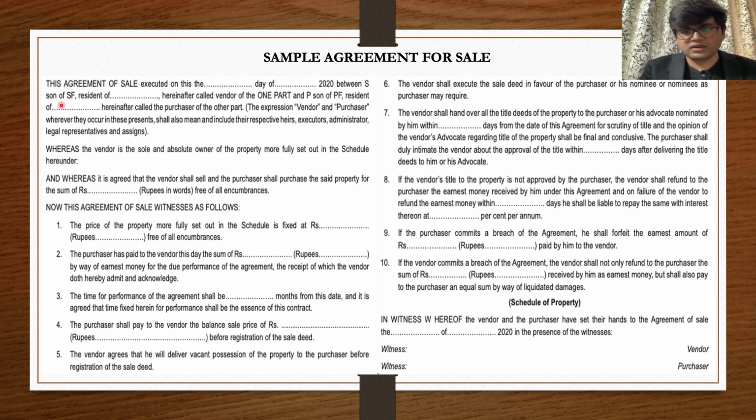So I'm just giving a simple reading of it: this agreement of sale is executed on this particular date between this party and this party, whereas this party is the owner of the property and the other party is willing to buy. The parties to the sale have agreed to all these terms in witness whereof. You will not be able to understand these terms right now, but once we understand the components of a deed, you will get a better idea. So let's get forward and understand what the different components of the deed are.